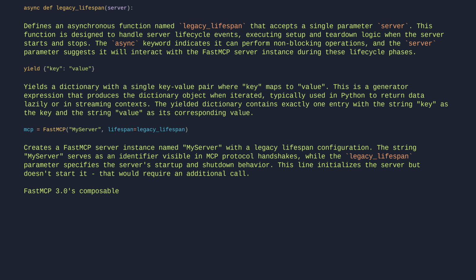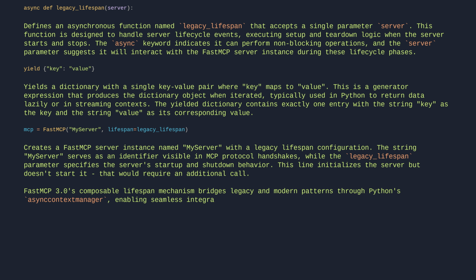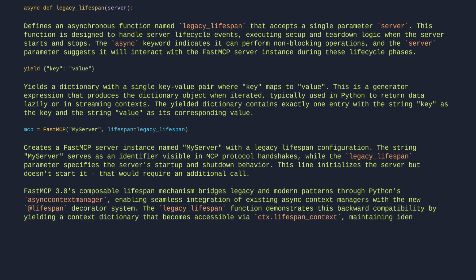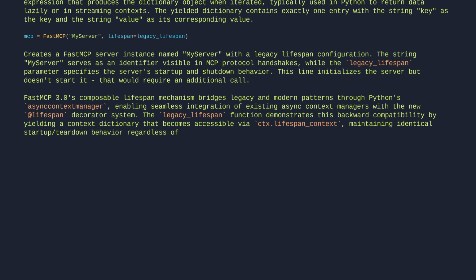FastMCP 3's composable lifespan mechanism bridges legacy and modern patterns through Python's asynccontextmanager, enabling seamless integration of existing async context managers with the new @lifespan decorator system. The legacy lifespan function demonstrates this backward compatibility by yielding a context dictionary that becomes accessible via ctx.lifespan_context, maintaining identical startup and teardown behavior regardless of whether you use the legacy decorator or the new system.